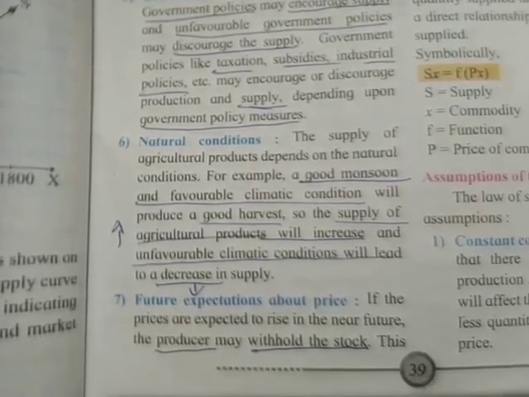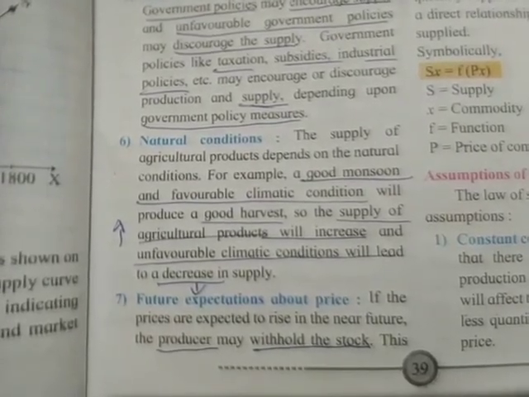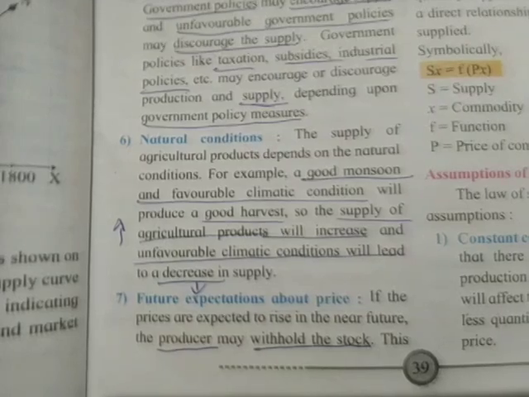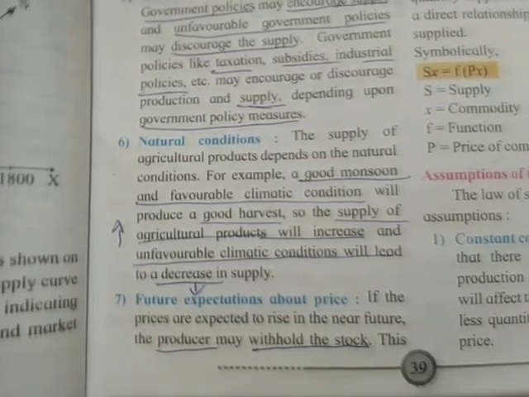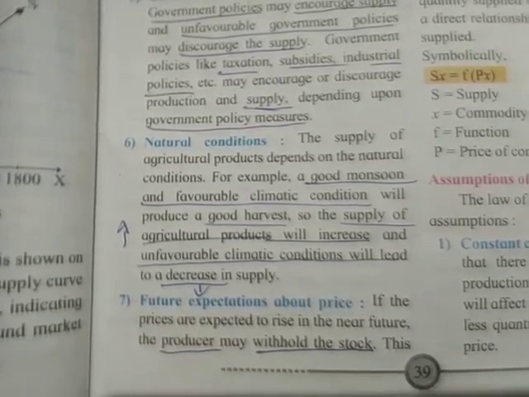Seventh, future expectations about price. If the prices are expected to rise in the near future, the producer may withhold the stock. This will reduce the supply and vice versa.